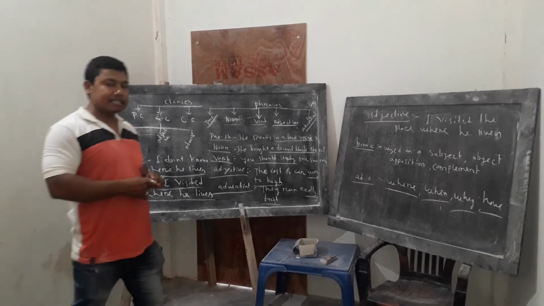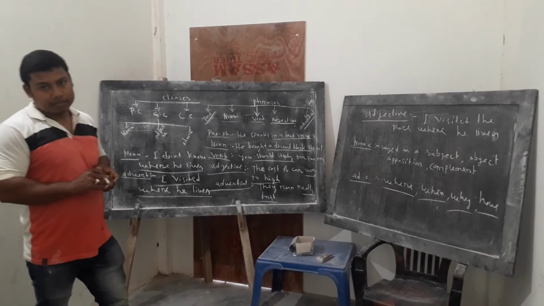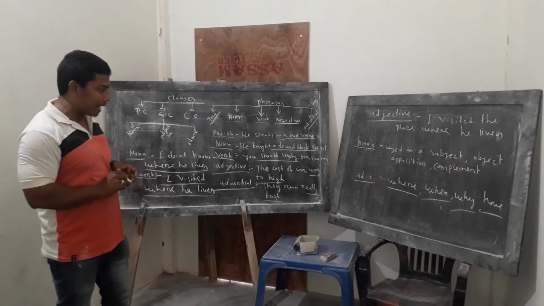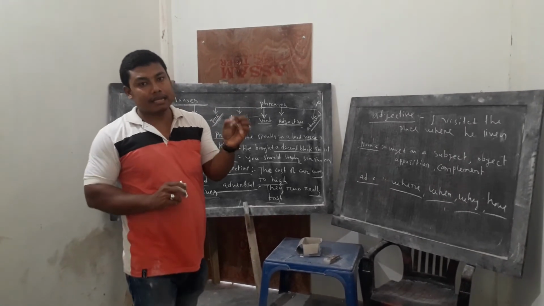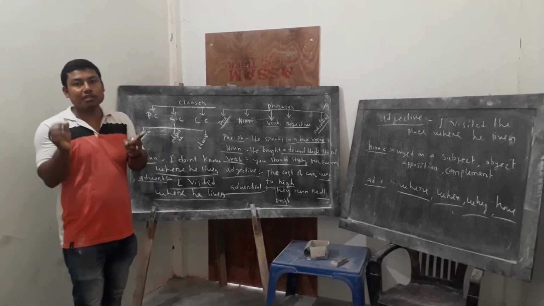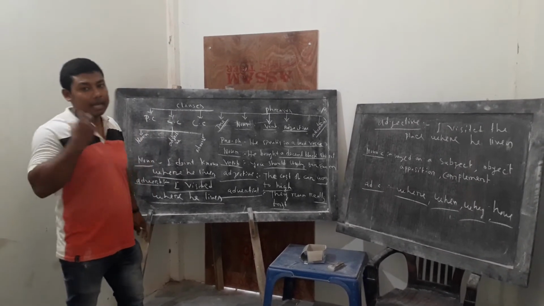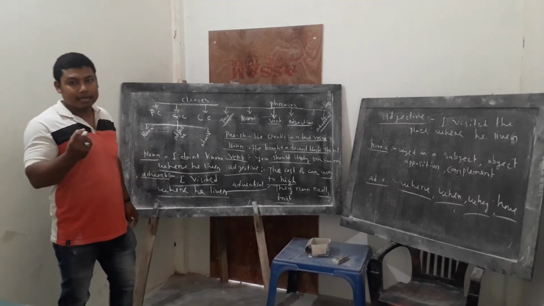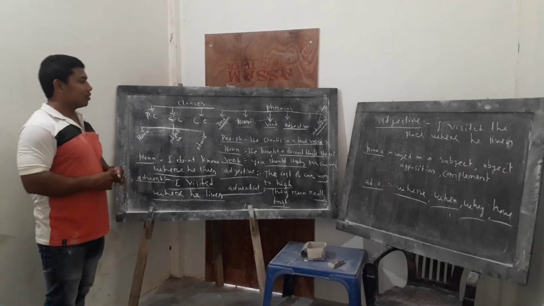If we take another example, suppose the person scolded his son because he told a lie. In this case also, because he told a lie is an adverbial clause. Because if we ask a question using why, why did the person scold him? Because he told a lie. So because he told a lie is an example of an adverbial clause.